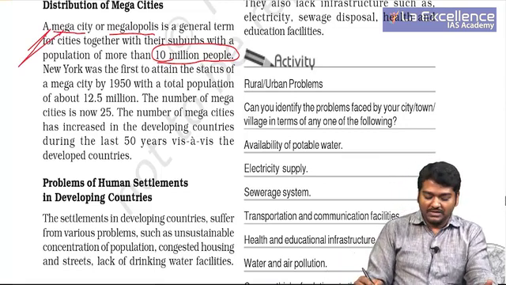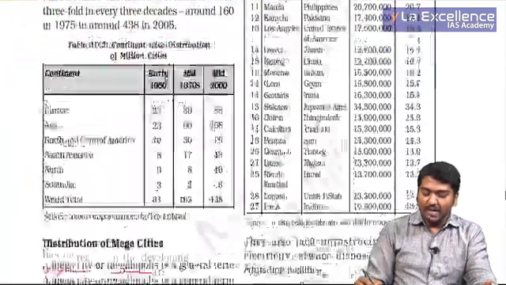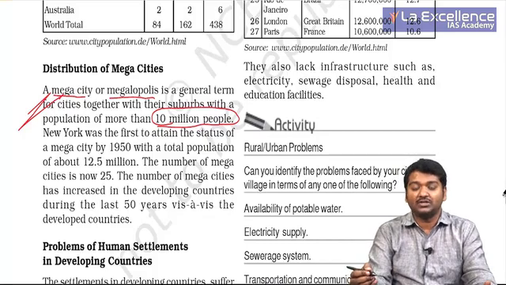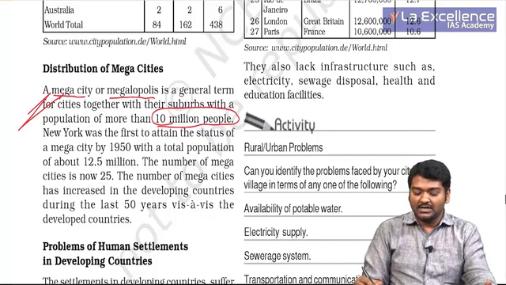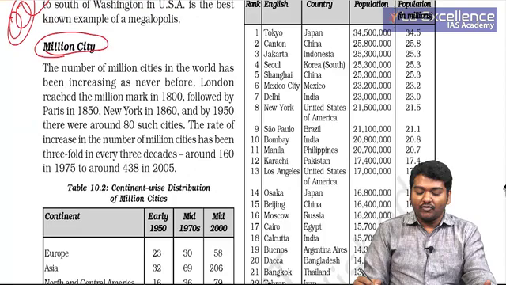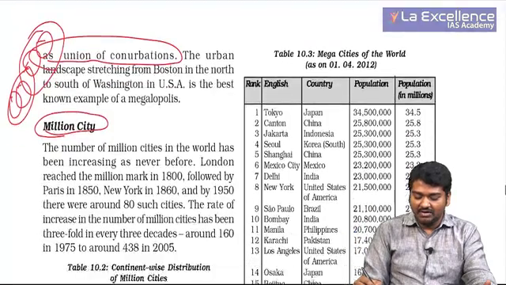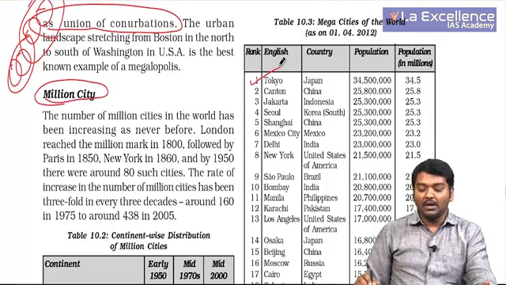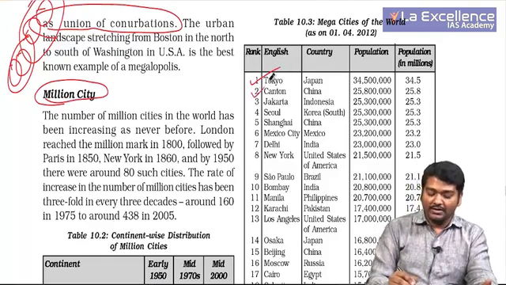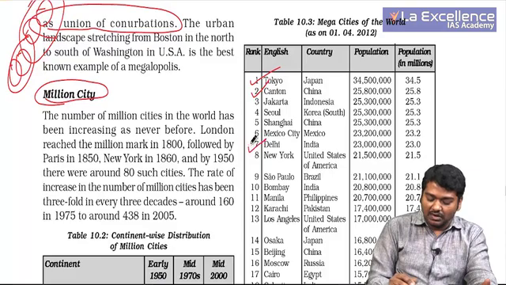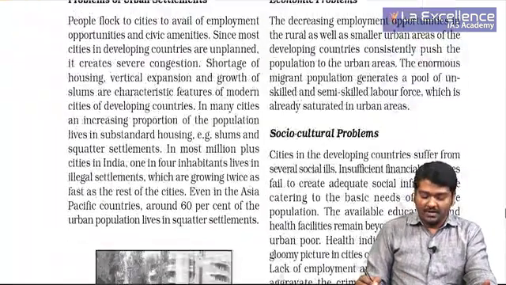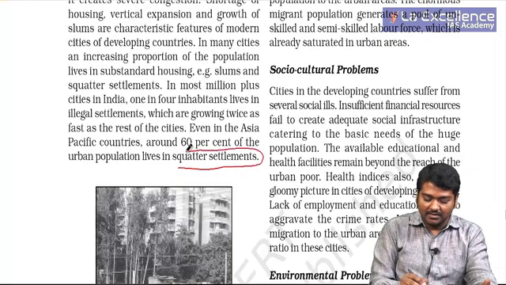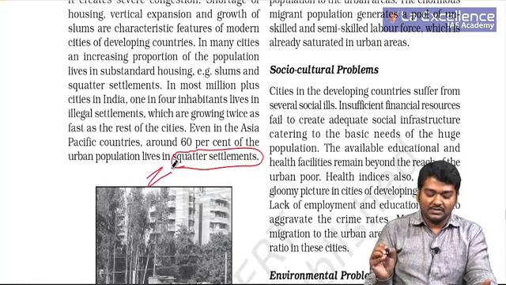Problems in human settlements in developing countries. Population density is more, health is the biggest problem, no education, slums develop, squatter settlements usually increase. Before that, you should see which place has the highest population, it is Tokyo. Then you have Canton, China, Delhi is also important. Problems in urban areas, you have to talk about the slums or squatter settlements which usually come up, correct.